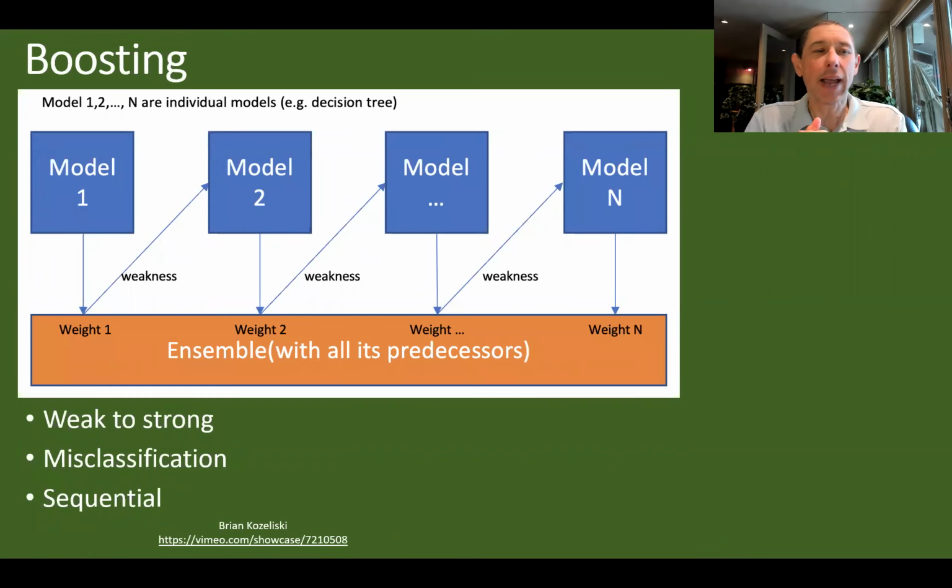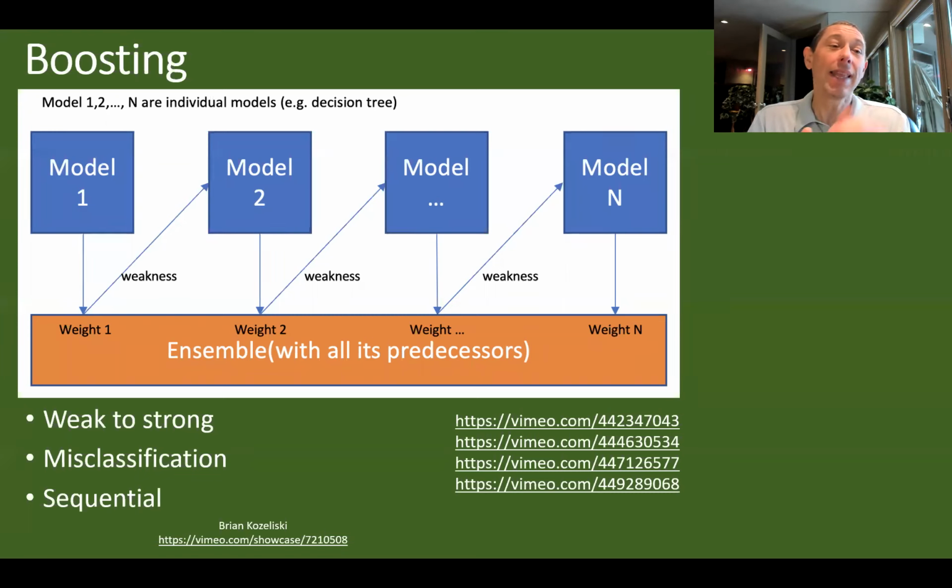Finally here, boosting, and this piggybacks right on something I've been saying for a long time, which is embrace being wrong. I have a bunch of videos on that. Watch these videos, conceptually understand it. The idea here is instead of focusing on what's working, we're going to focus on what isn't working in the model, where the misclassifications are. And we're going to focus on that and improve that into another model. And we're going to do this sequentially. We're just going to keep finding what isn't working, fix that. What isn't working, fix that. What isn't working, fix that. And we're going to do this over time. And finally, when you get to the nth model, things should be better. Now, I have a framework for this. Again, embrace being wrong. Watch those videos. I can talk about how you can implement that philosophically in your firm.